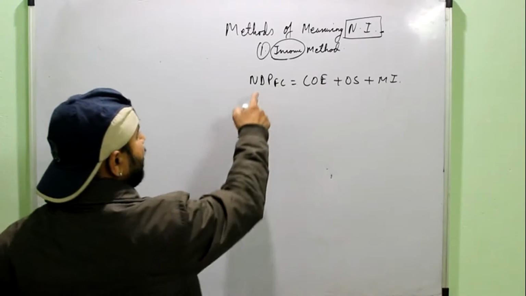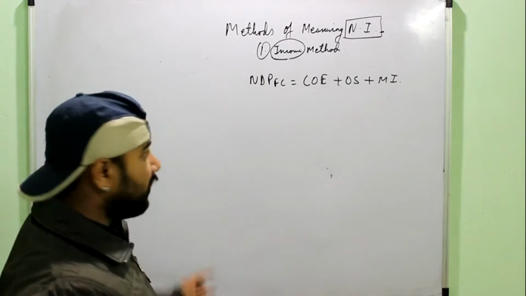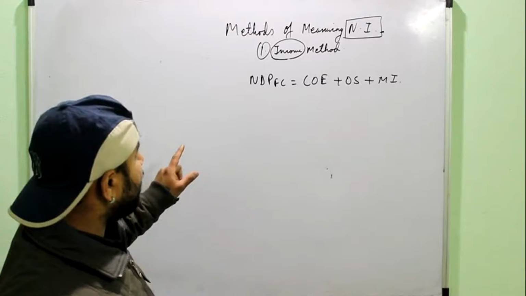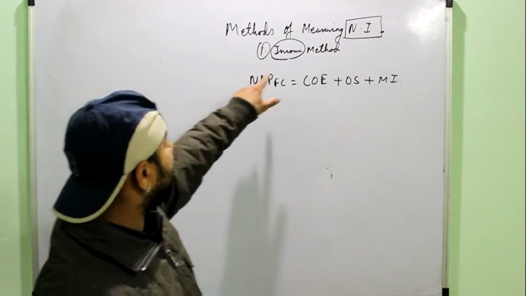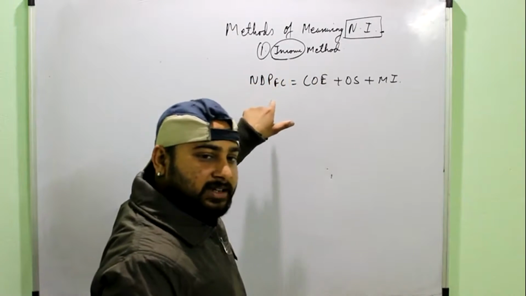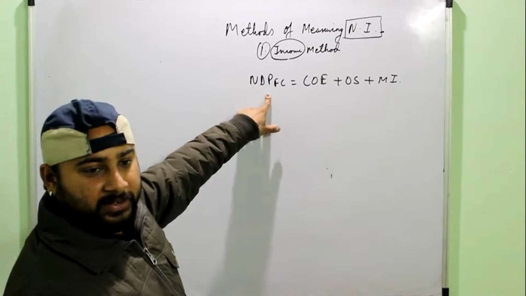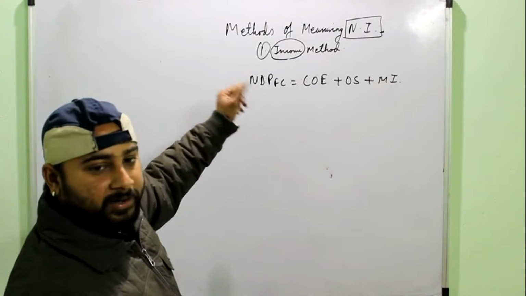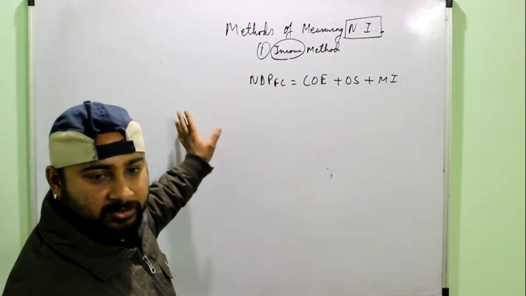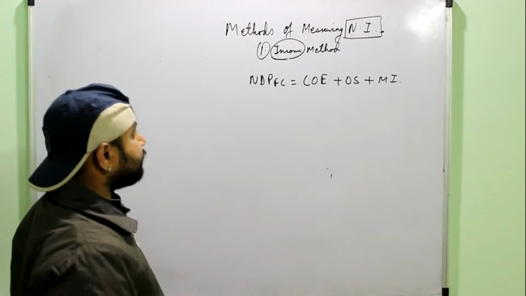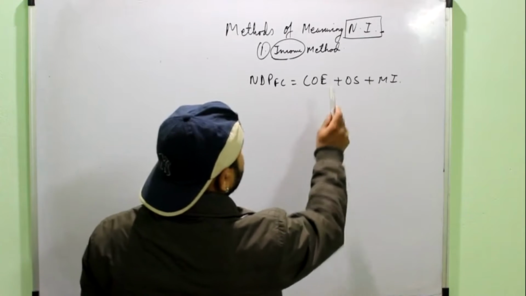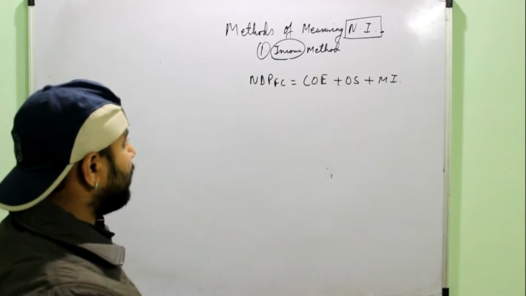And remember, NDP FC is the domestic income. One more important thing that you have to be careful of is that whenever you use the income method, you will use only this formula. It means only NDP FC will be calculated first. After that, it can be converted into national income or any other aggregate using the three converters. So now we will talk in detail about what these COE, OS and MI mean.